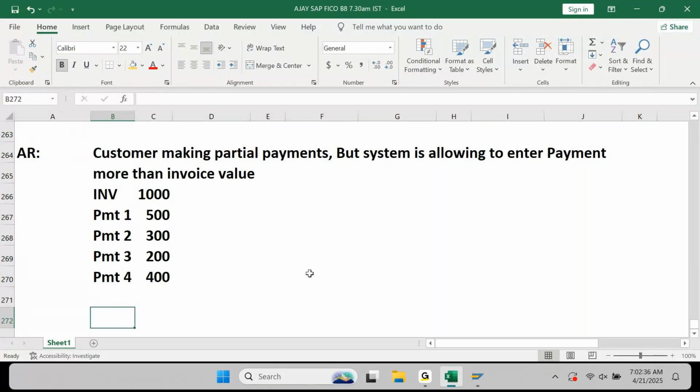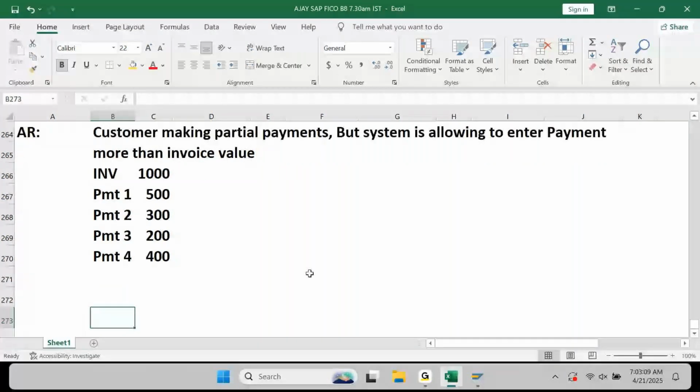What you need to do, okay, this is what is happening. First, understand the problem. Then go to the development system, enter any one customer invoice, make these three partial payments, and then put the fourth partial payment. See if the system is allowing you to enter more than the invoice value as payment. If yes, you understood what the problem is. What change is to be made? Is it a configuration change, a user master change, or any other change? You'll have to fix it. If I say no, I don't know, I never came across this, will it work?